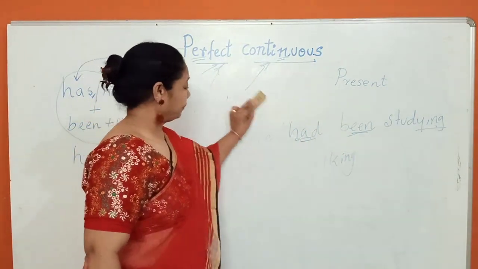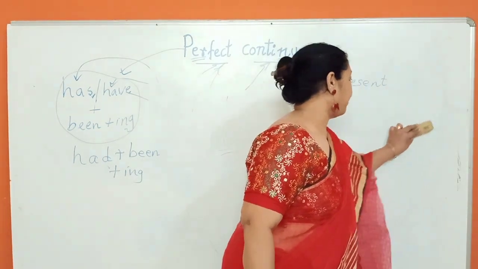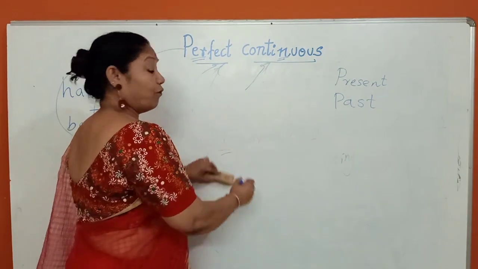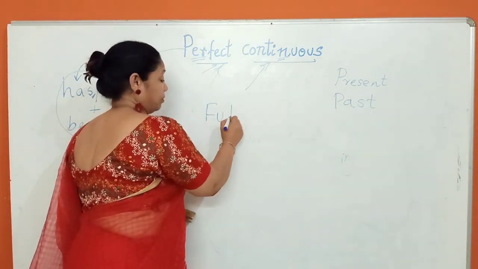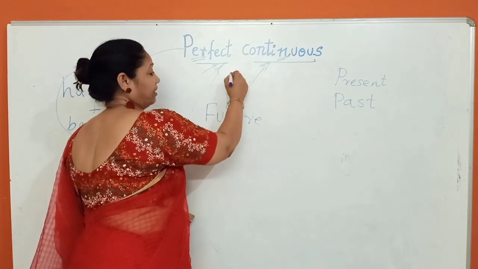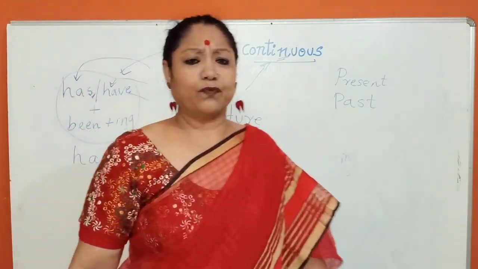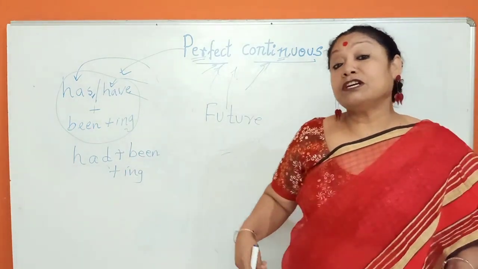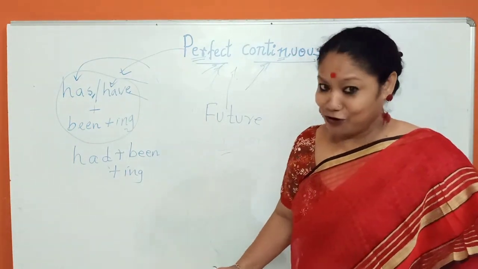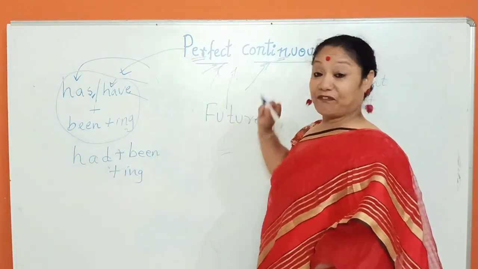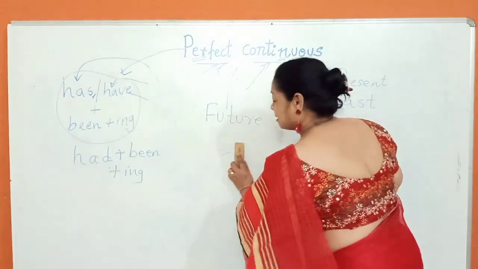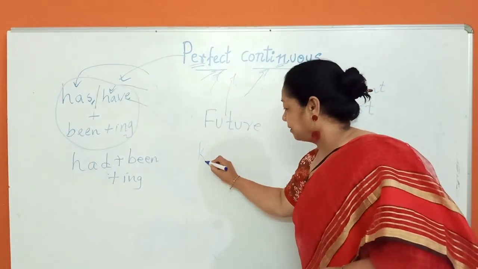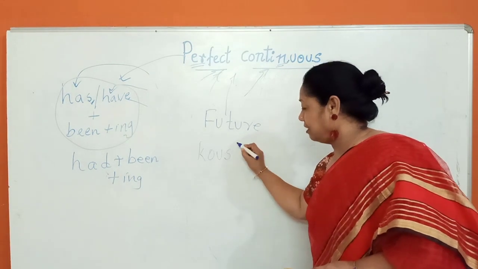Now I keep this here. Going back, next one is future perfect continuous. Already I have explained past perfect continuous. Now comes future perfect continuous. What is this future perfect continuous? Whenever we talk about future we use will or shall. All know it, will or shall. Future perfect continuous. So another child I call here, Kaushal. Is Kaushal listening to it?